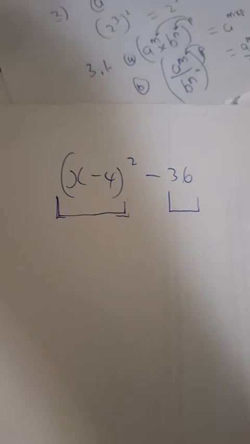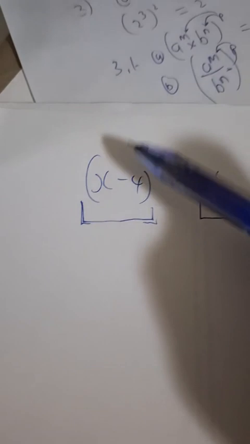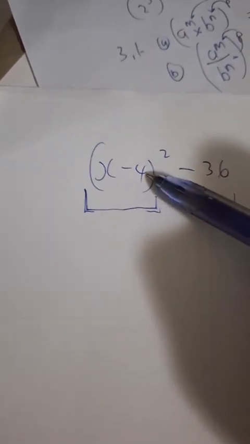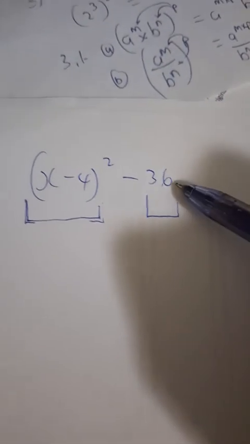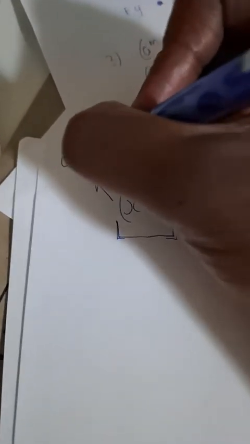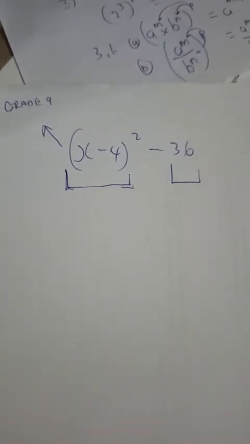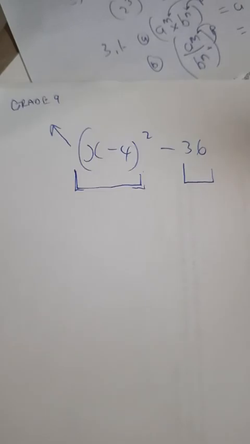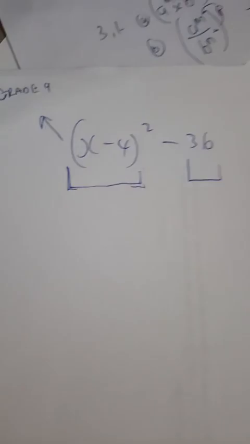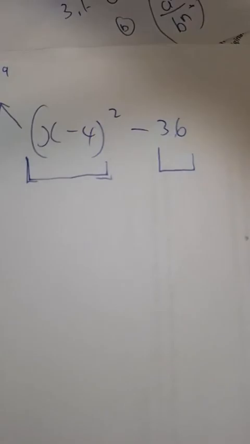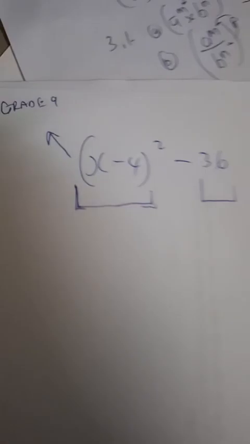If you said 3, it is because you were probably thinking of this as one term separated by a minus sign, this as the second term, and this as the third term. But you are wrong in your thinking. Why? Because in grade 9, you see guys, in grade 10 you get affected by grade 9. If you don't know things in grade 9, you get affected negatively in grade 10, and then things become a pain in the grade that you are in because you did not master and carry forward your mastery into the next grade. That's where the danger is.